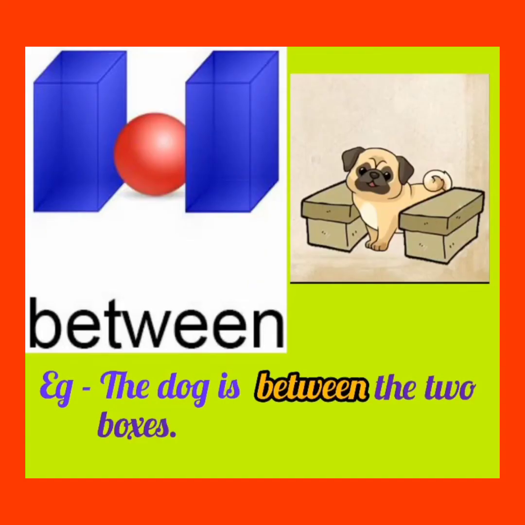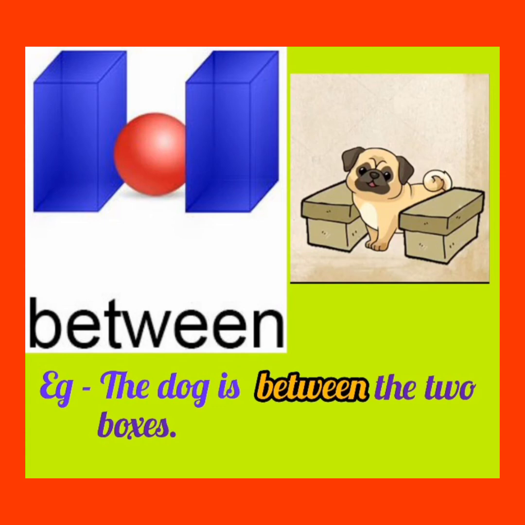Our next preposition of place is between. Between means दो चीज़ों के बीच में. It indicates something or someone in the middle of two other things or persons. Take a look at the example. The red ball is between the two blue boxes and the dog is between the two boxes.